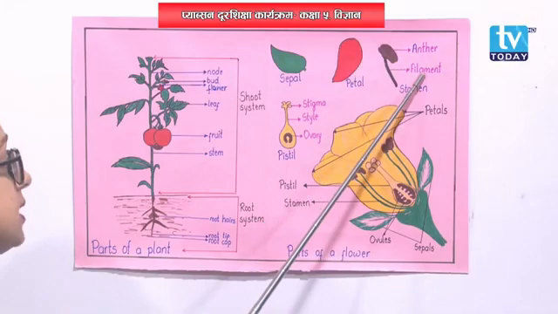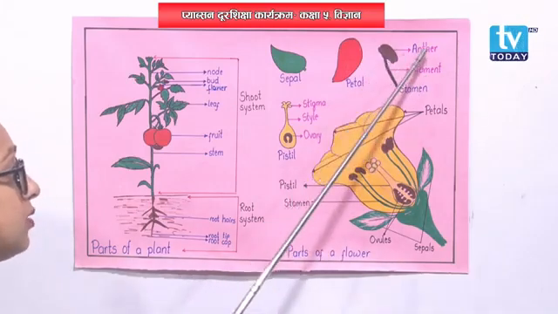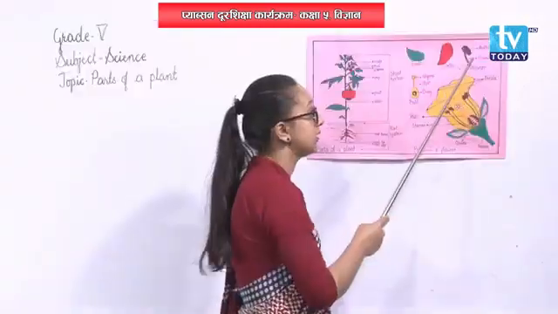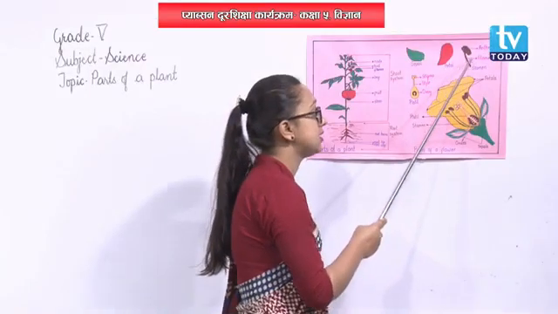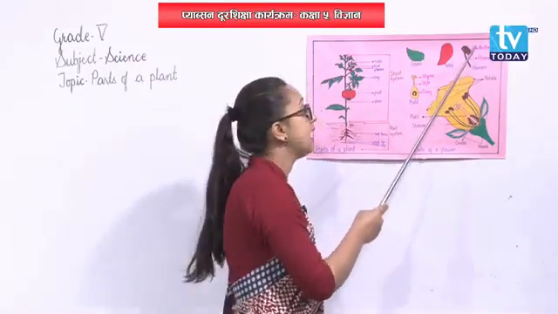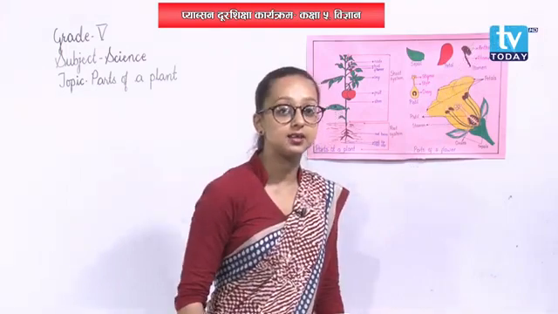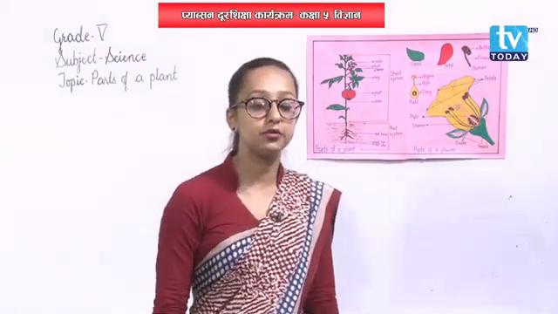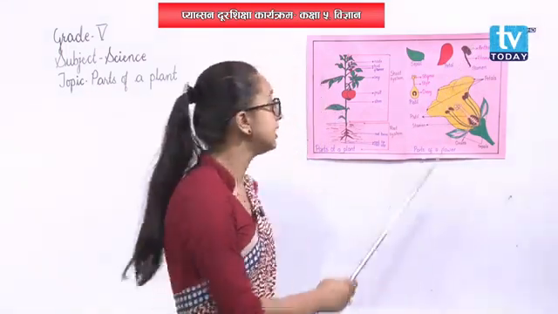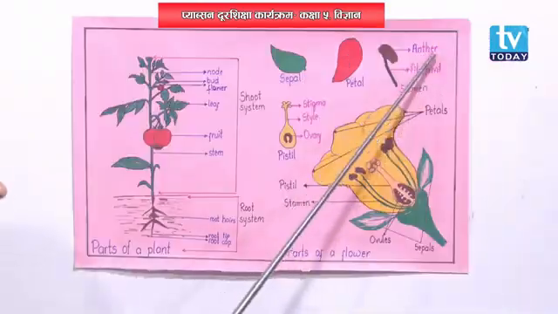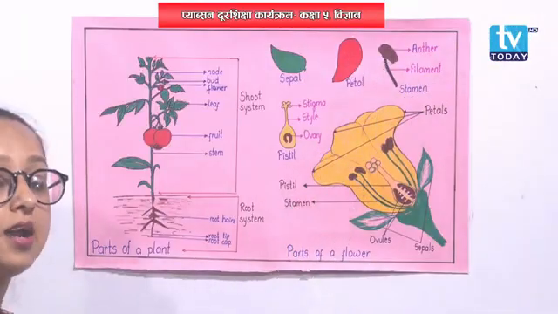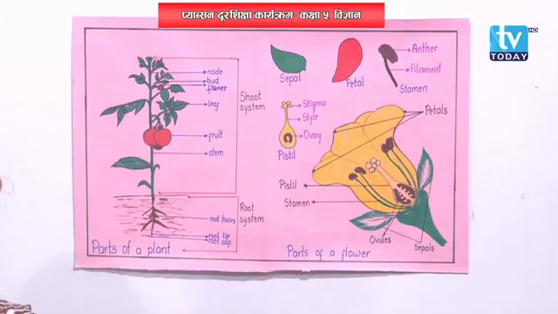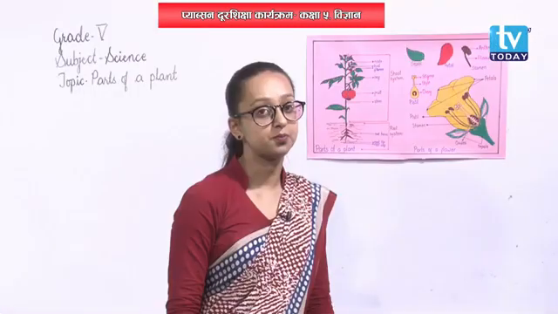Filament gives support to anther, that is, anther gets attached on filament. And the function of anther is to produce pollen grains. That means stamen or androecium is the male reproductive part of a flower.